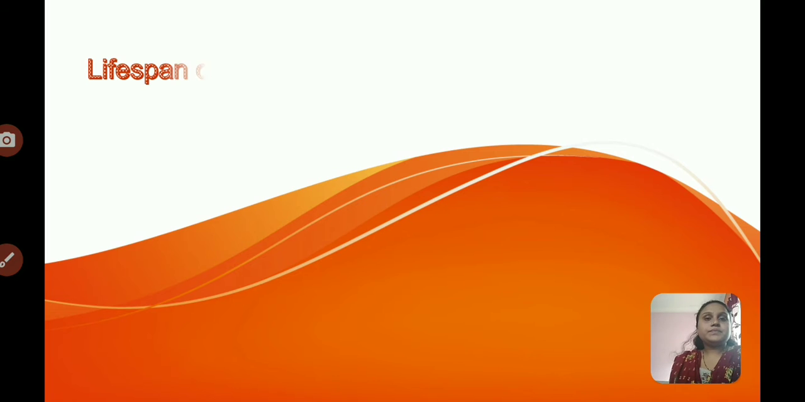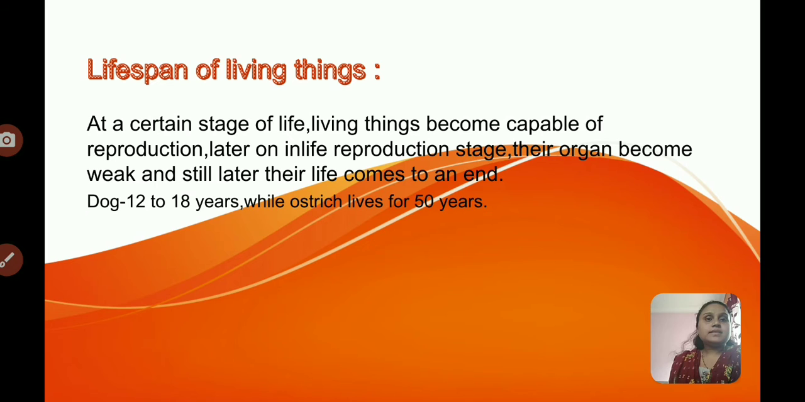The next point is lifespan, the limit of life, when life comes to an end. This is the lifespan of living things. At a certain stage of life, living things become capable of reproduction. Later on, after the reproduction stage, their organs become weak, and still later their life comes to an end.